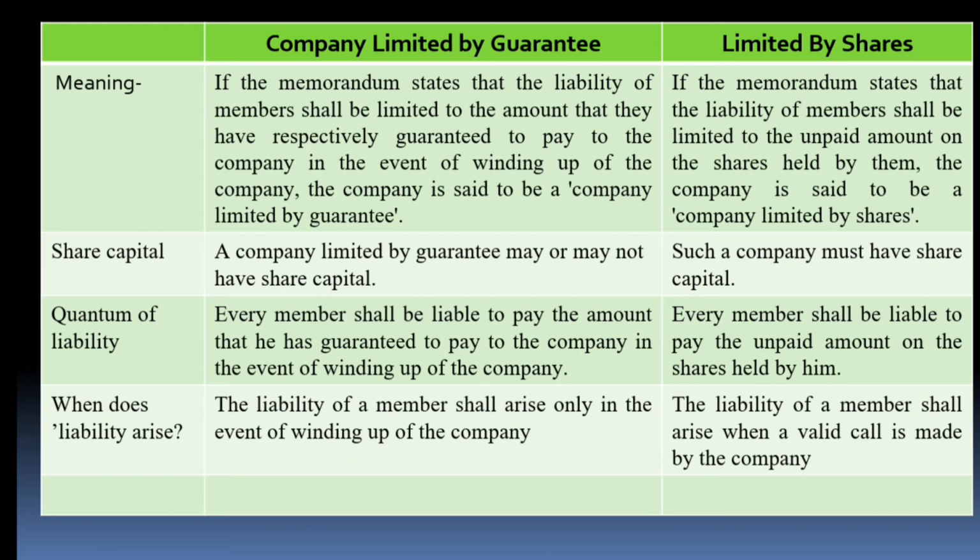Now comes limited by shares. As I told, if I have acquired 100 shares but I have only paid the amount for 50 shares to the company, 50 shares are still pending for me to pay. So I am liable up to those 50 unpaid shares held by me. That is limited by shares.